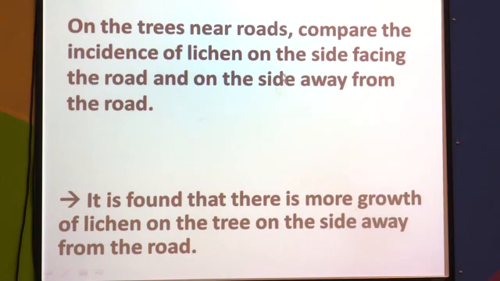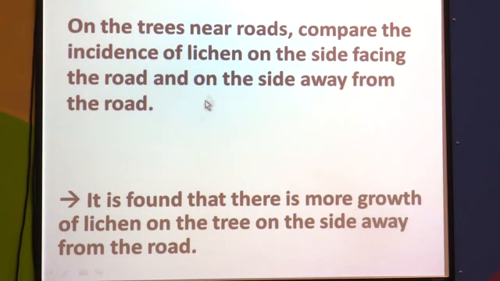Now, you have to find out whether, on the trees near roads, there is more growth of lichens on the side facing the road or on the side away from the road. So, you have to find out the growth of lichens on the bark of the trees.